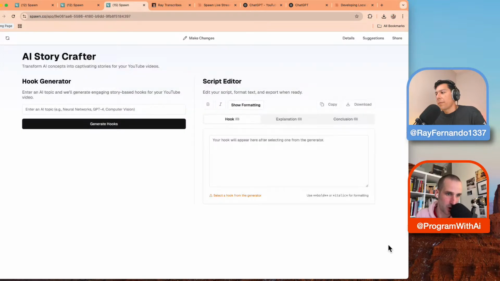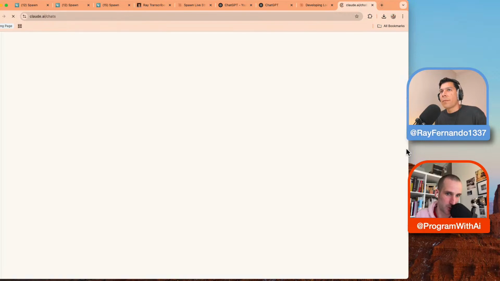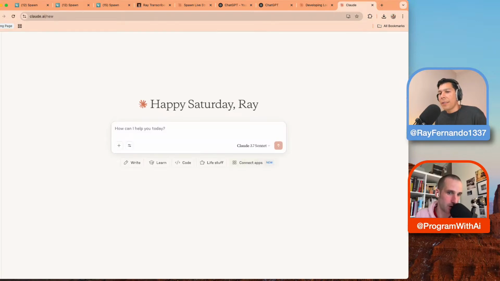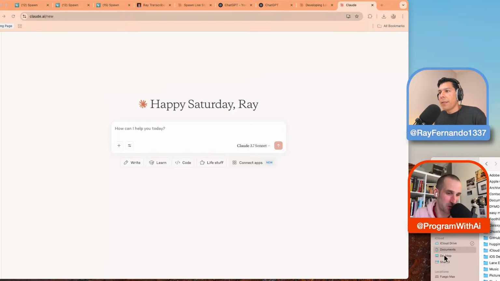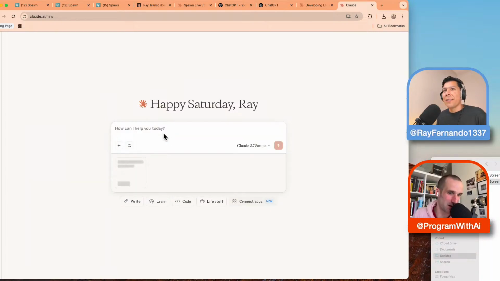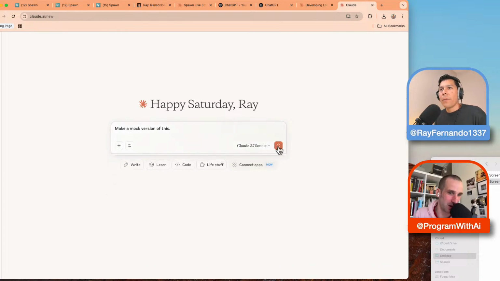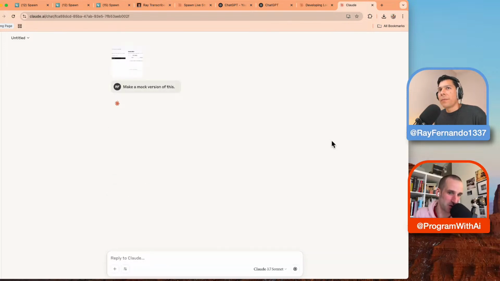Then you can open Claude or Cursor. If you go into Claude, say, make a mock version of this. Except if you were in Cursor, you could say, make a real version of this. So I could just drag this in and say, make a mock version of this. Boom. The word mock is important.